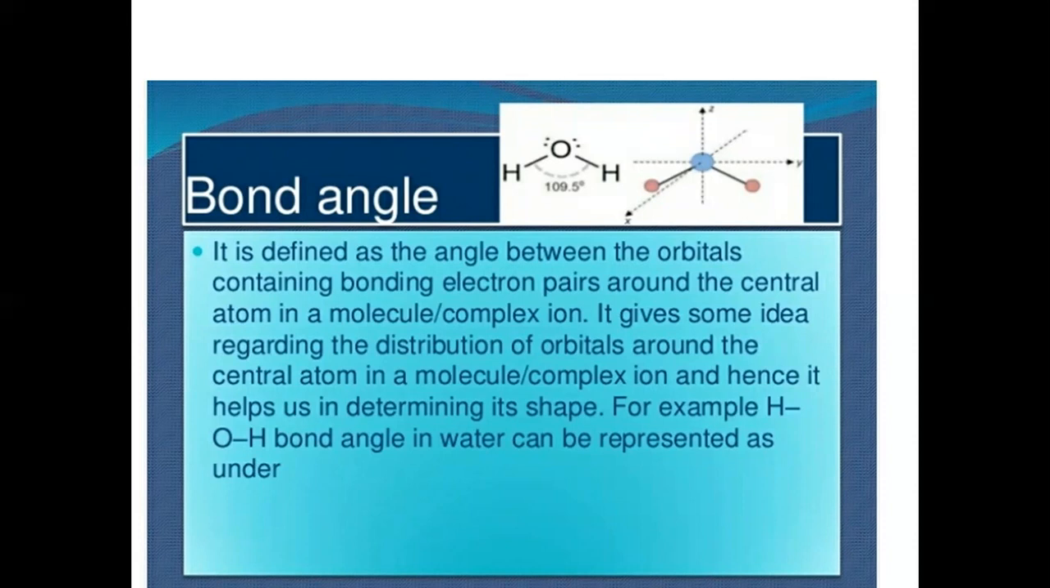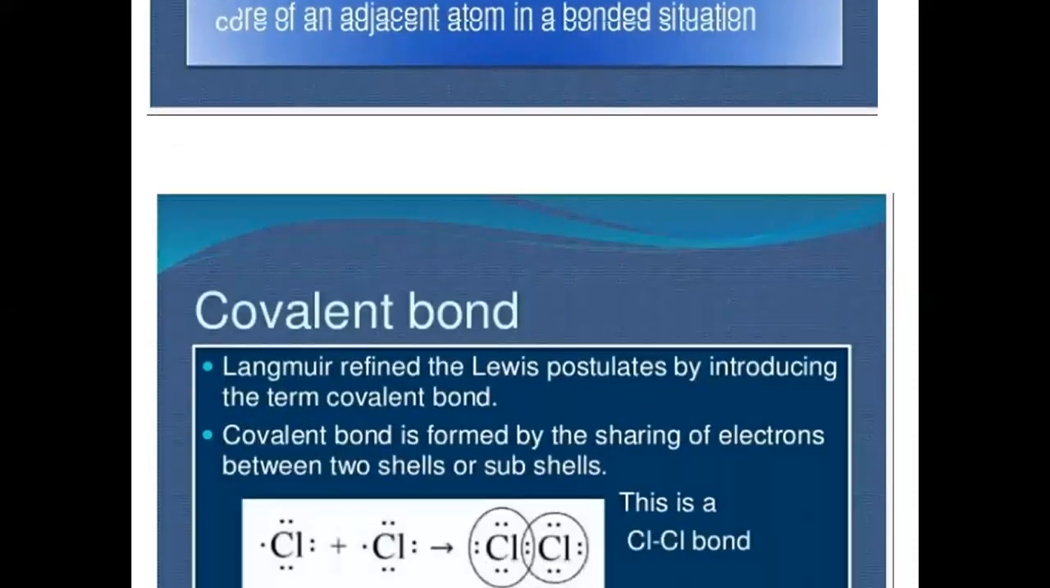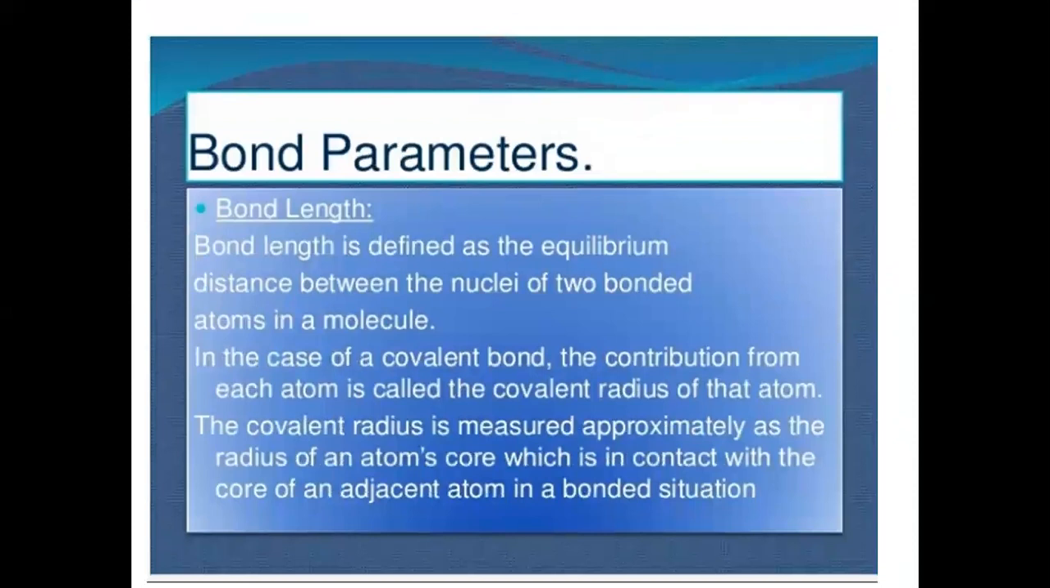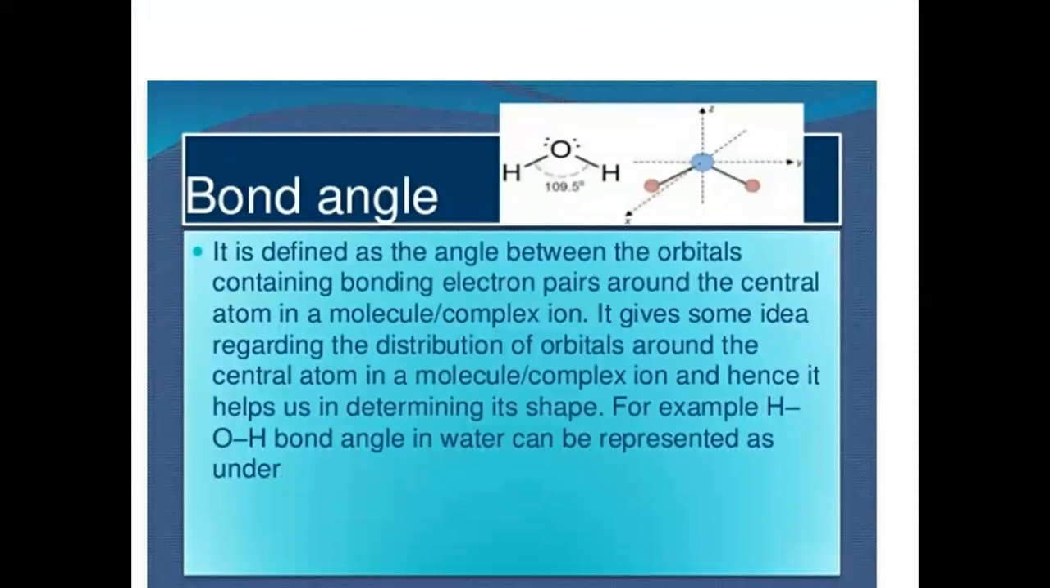About bond angles, you will study that there are certain factors which affect the bond angle, but that we will see later. So the bond angle can be expressed in degree, minute, and second. Bond angle gives an idea actually about the distribution of orbitals around the central atom in a molecule, and therefore they determine the shape of the molecule also.